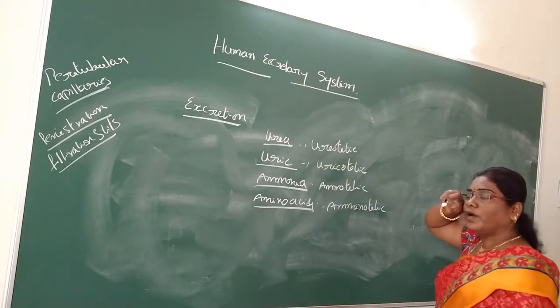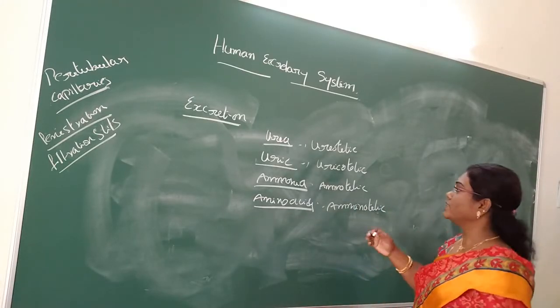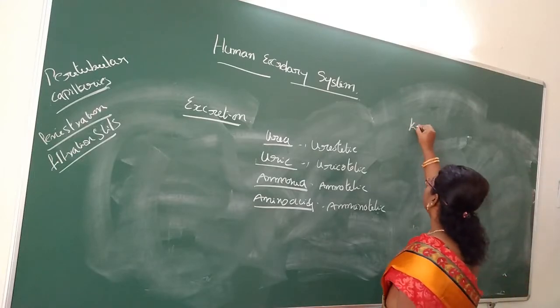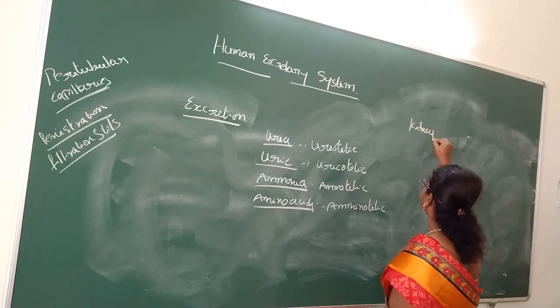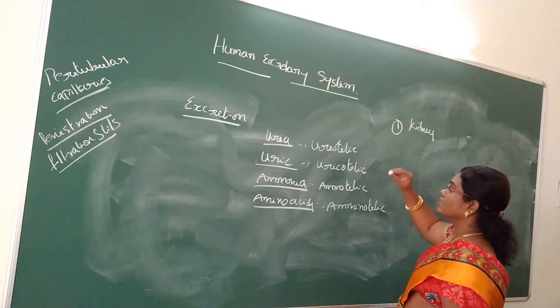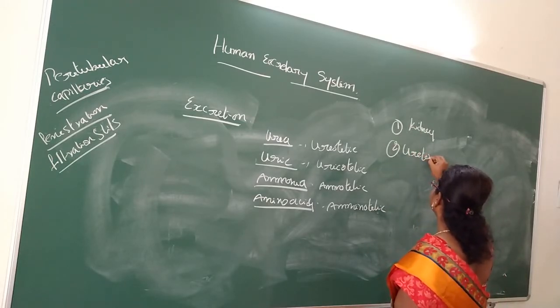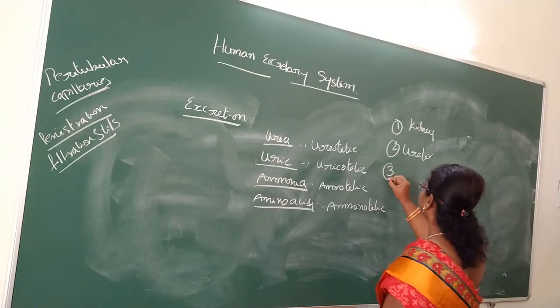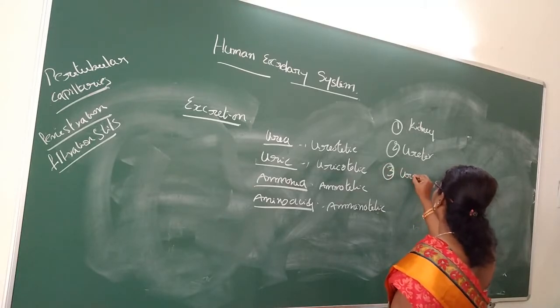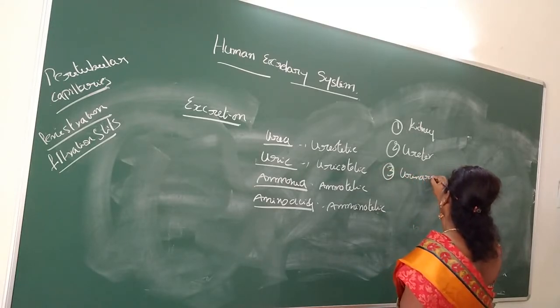So what are the parts present in the human excretory system? Mainly the kidneys and ureters. Next is the urinary bladder.